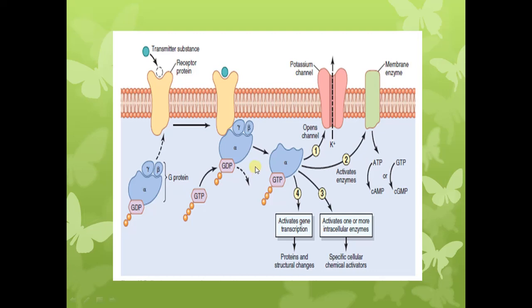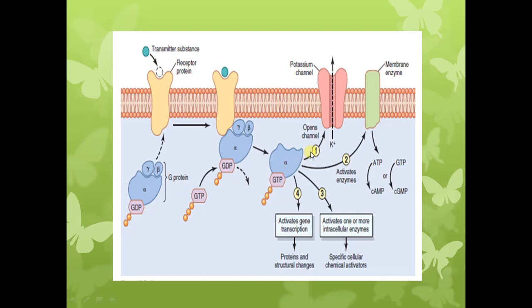So what will happen if the receptor is a metabotropic receptor? Now in this case, binding of the neurotransmitter with the receptor protein will cause a conformational change or activation of this receptor, which in turn will lead to the activation of G proteins by dissociation of the alpha components from the beta and the gamma components. So activation of the G protein will in turn produce different effects within the cells.